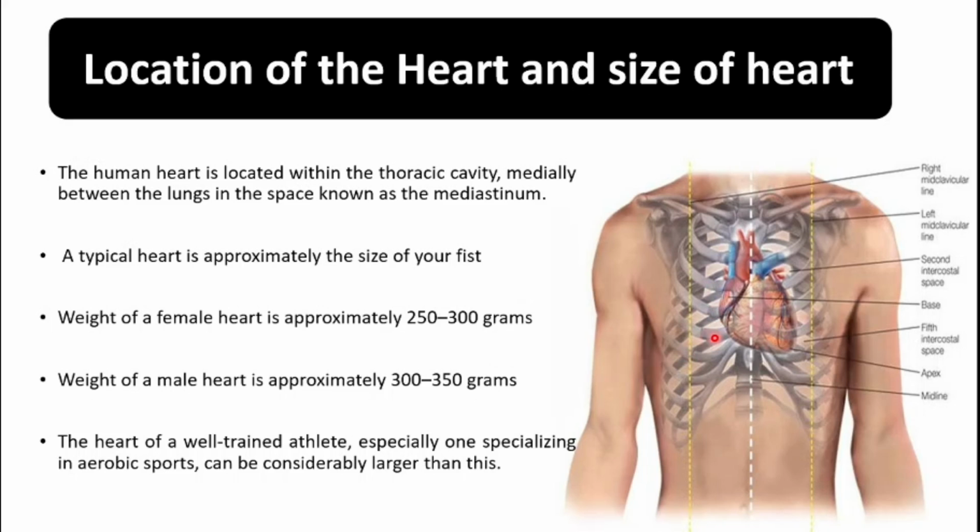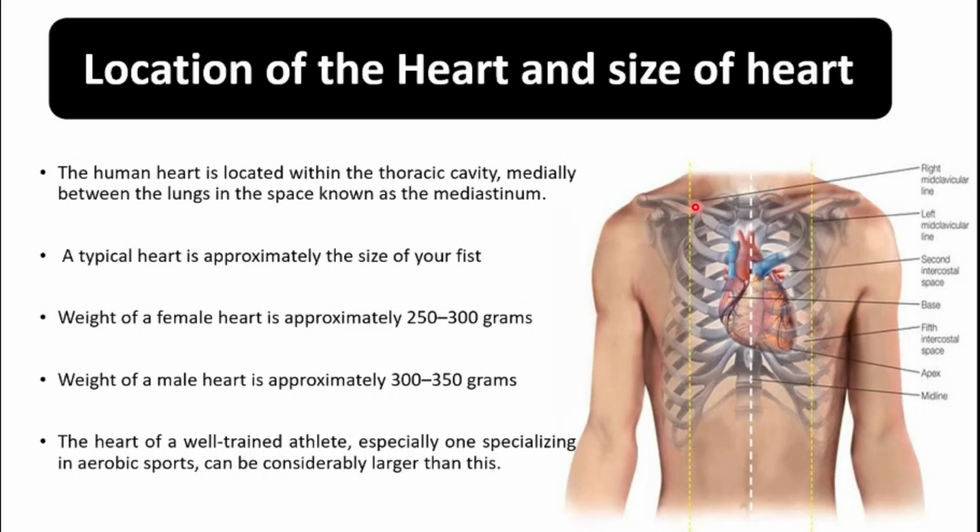And this dark colored part of the ribs, these are known as the costal cartilages, and the costal cartilages give rise to the ribs. We have 12 ribs on each side, and the space between the ribs is known as the intercostal space.